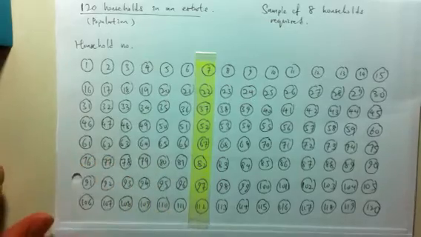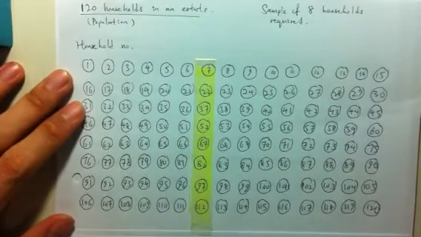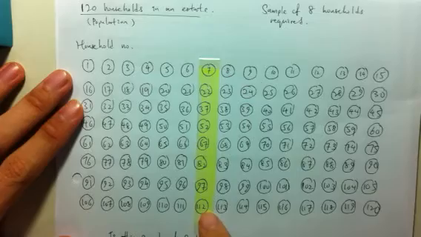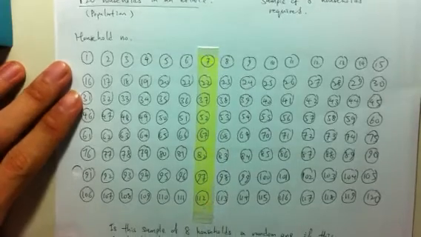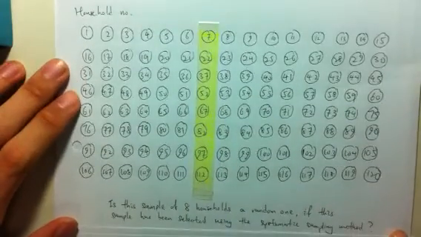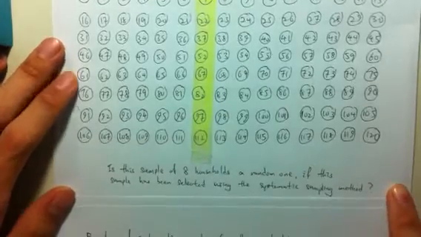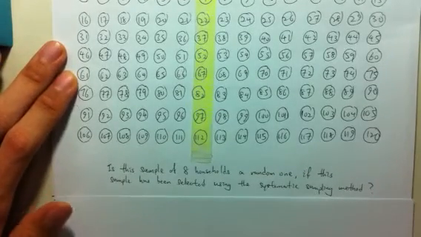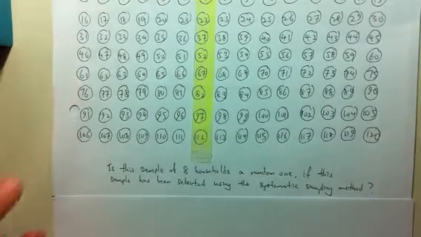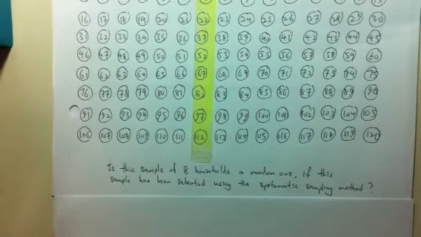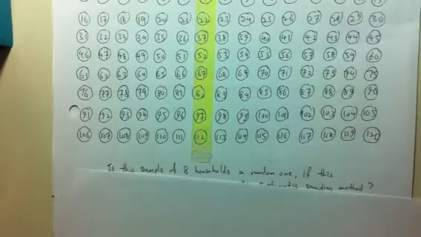Now, how do we verify that we do indeed have a random sample? Is this sample that is selected using the systematic sampling method a random one? One might ask. And to satisfy ourselves that this is indeed a random sample, we would have to look at whether the probability that each household is selected has an equal chance. What is the probability that is associated with the selection of each household?